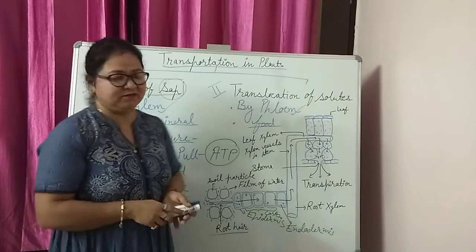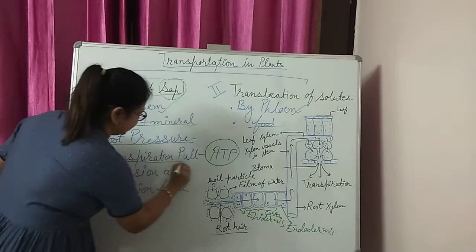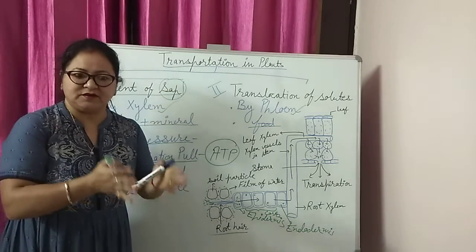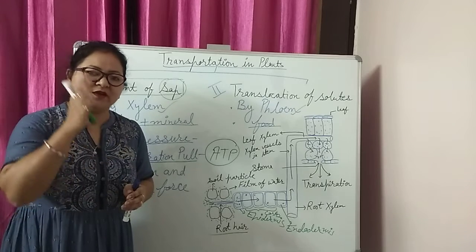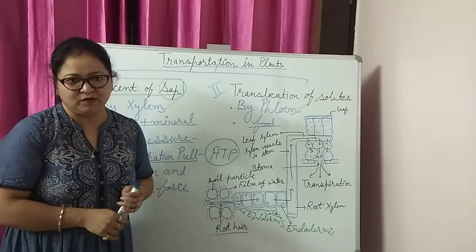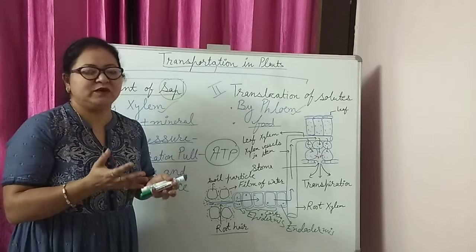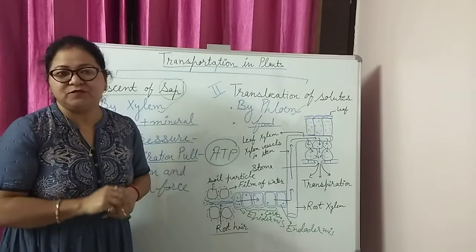Then comes the second factor. What is the second factor? That is transpiration pull. Again the example: you have the water supply, but you want that water to fill the water tank on the fourth floor of your house. What will you do? You will manage a water motor to pump that water up to the fourth floor.